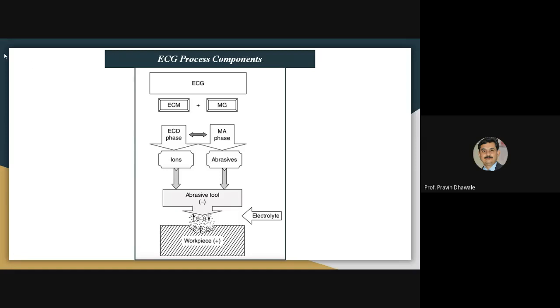Of the material removed by electrochemical grinding, 80 to 90% is removed by electrochemical dissolution, this ion dissolution, and 10 to 15% is removed by the mechanical abrasion process. So this combined action is carried out in the electrochemical grinding process.